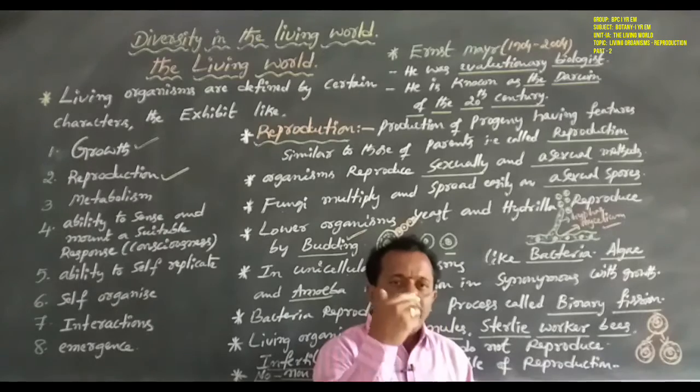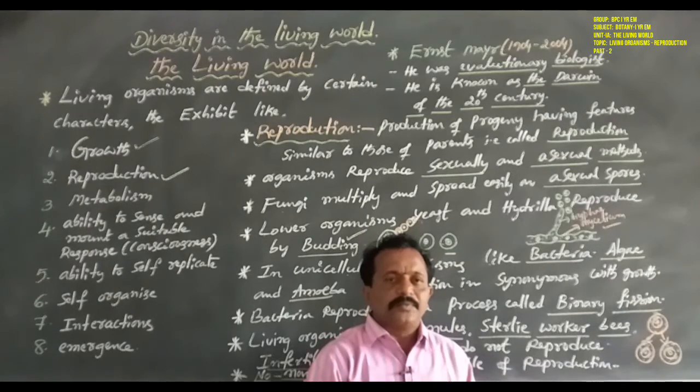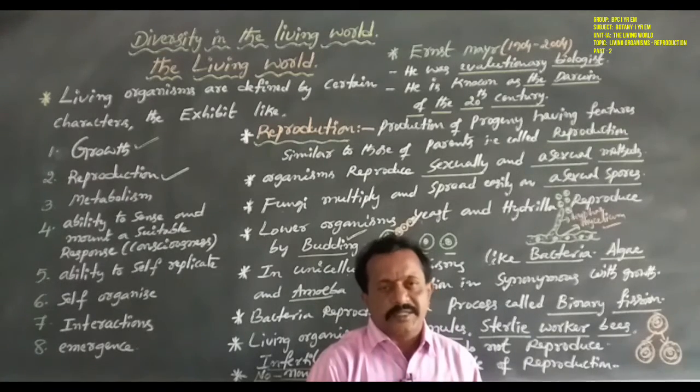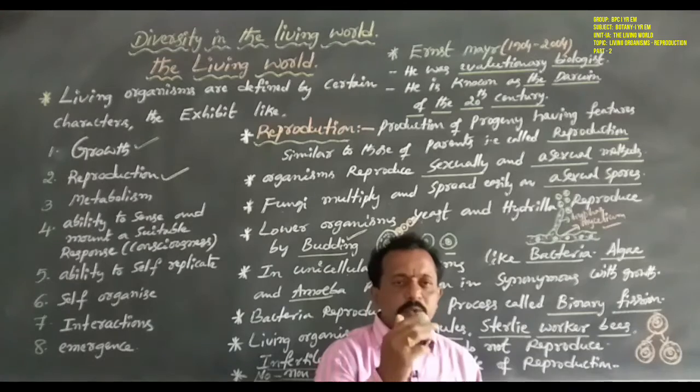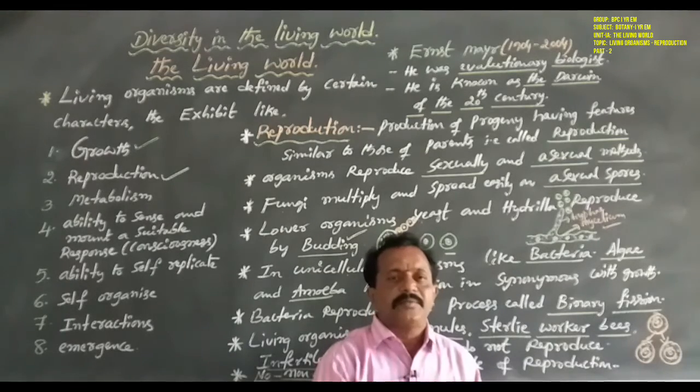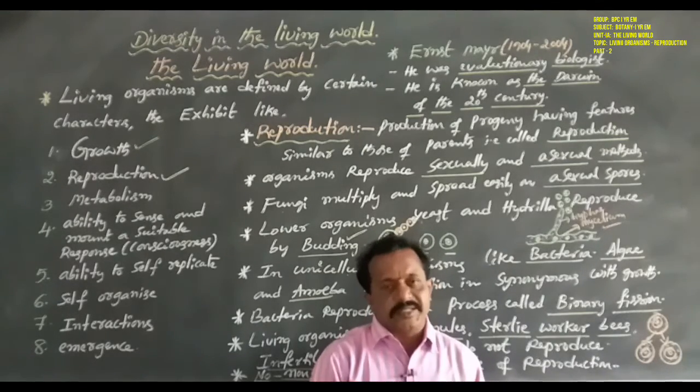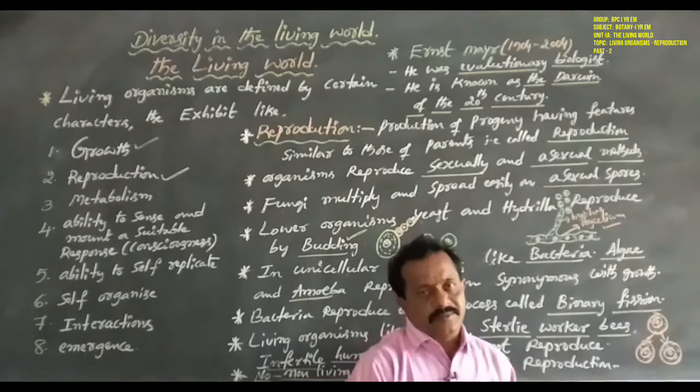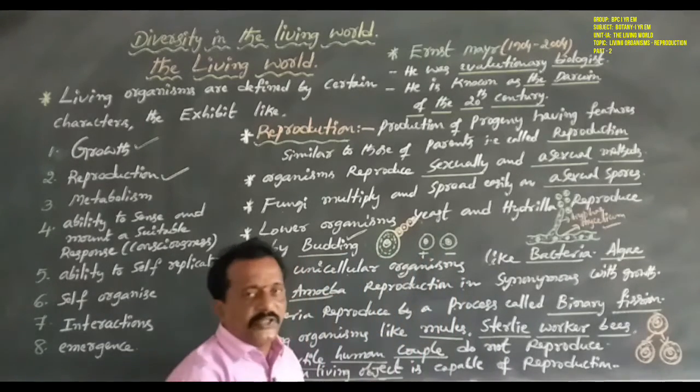One mother bacteria cell, or parent bacteria cell, is divided into two daughter bacteria cells. These two daughter cells are similar to the mother bacteria cell. That is called binary fission.